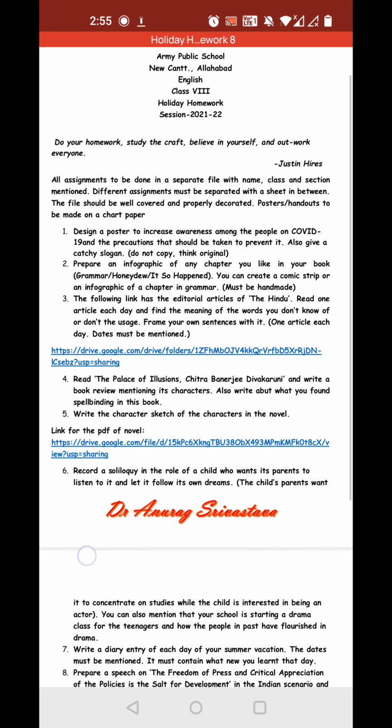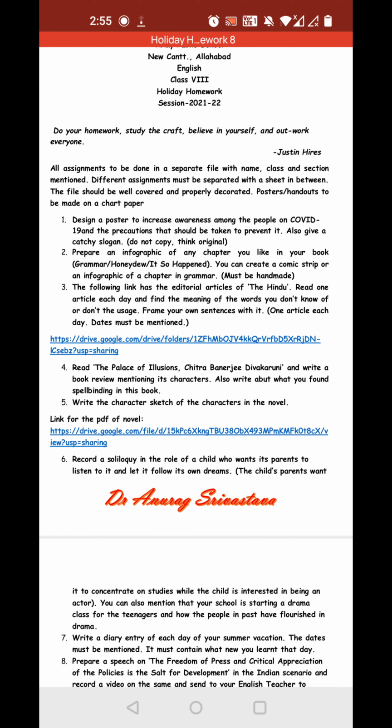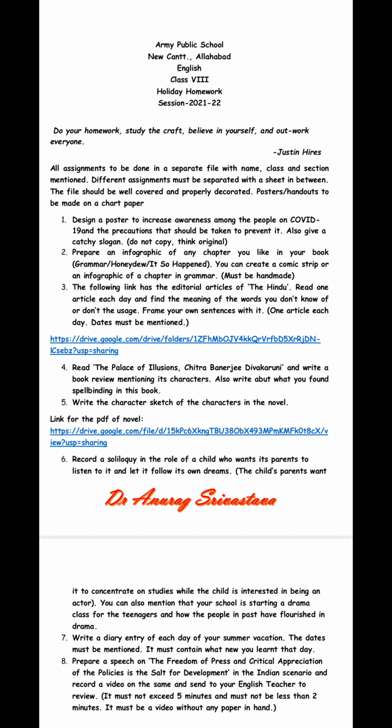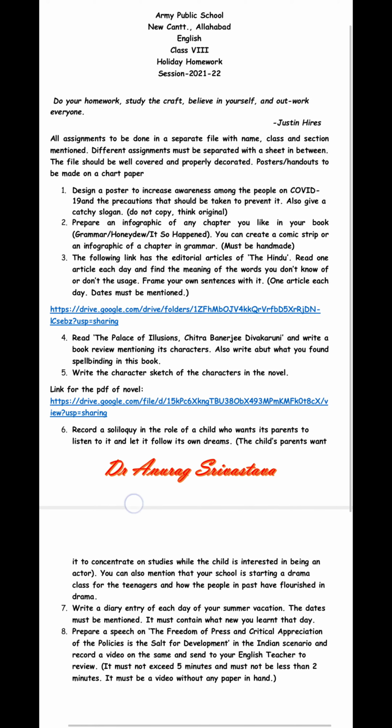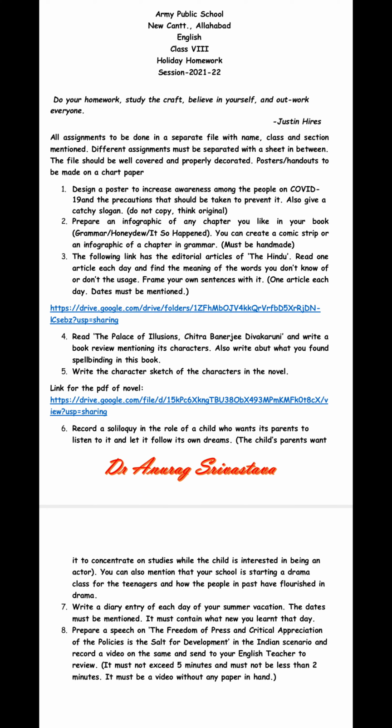Question number 4 says that you have to read The Palace of Illusions by Chitra Banerjee Divakaruni and write a book review mentioning its characters. Also write about what you found spellbinding in this book. What is so interesting, what keeps you reading the book again and again. You have to write that.